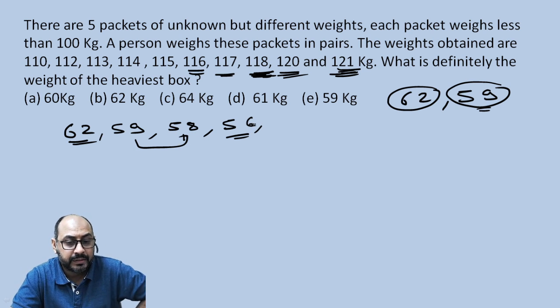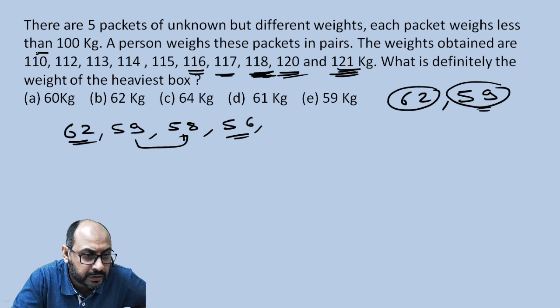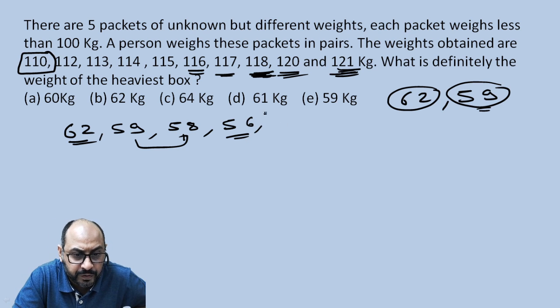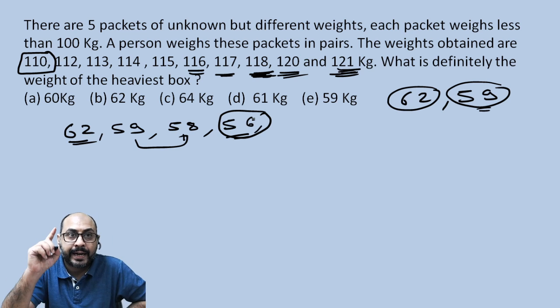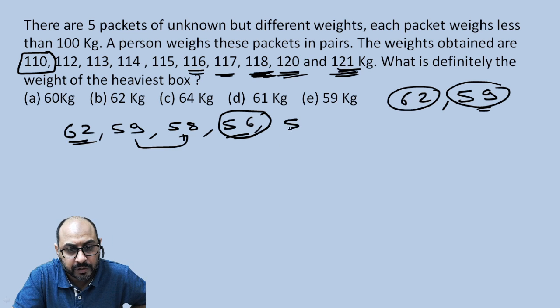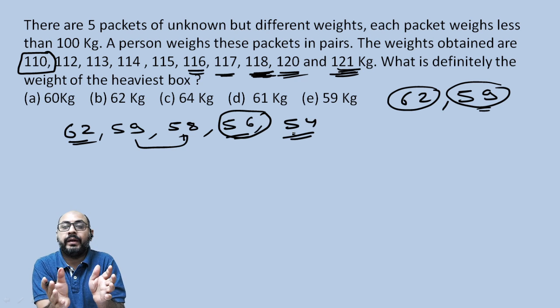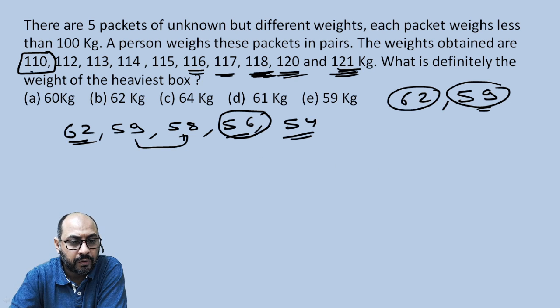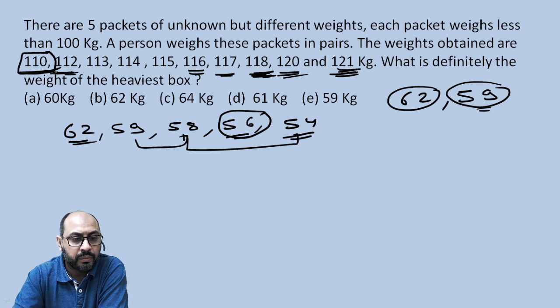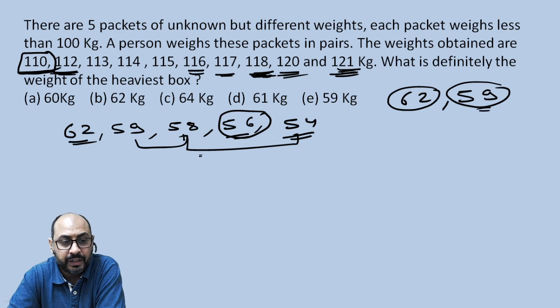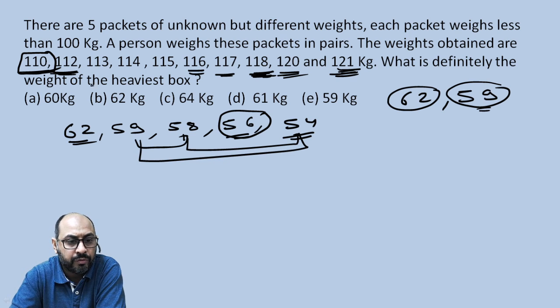So we will be needing some other. Now, can we focus on the smallest two? If 56 is the second smallest, the smallest one would become 54, because the smallest two would give me 110. So we've been able to make these many. As far as 112 is concerned, we can have these two and get 112. For 113, we need 59 and 54. Yes, 113 can be constructed.